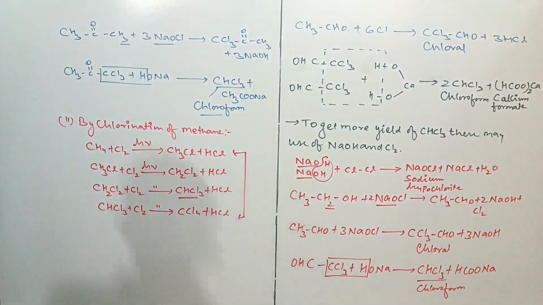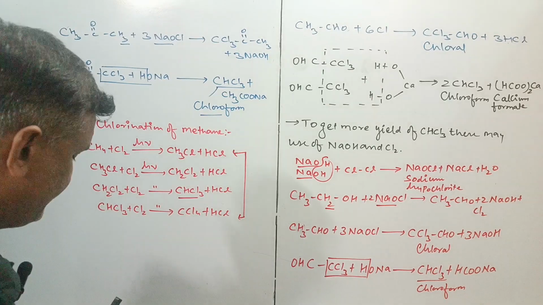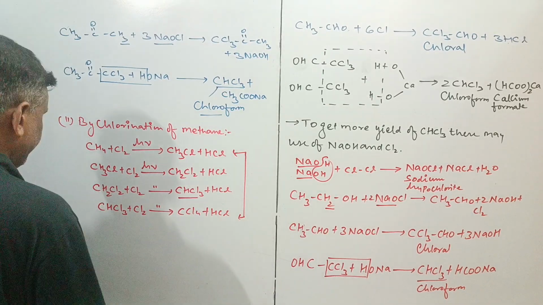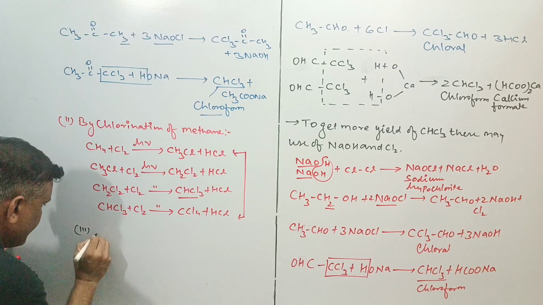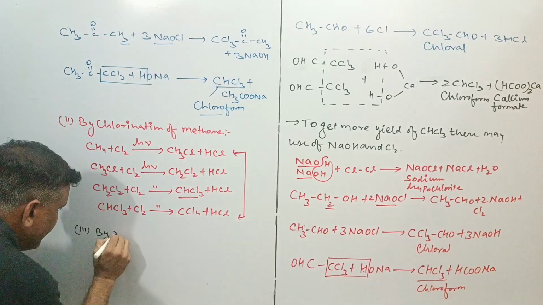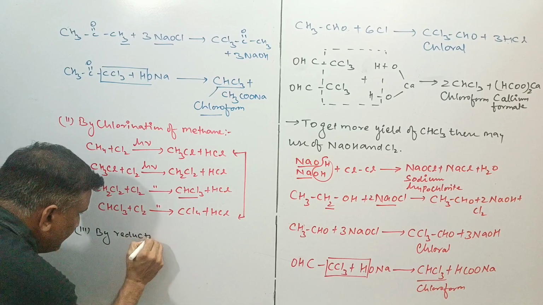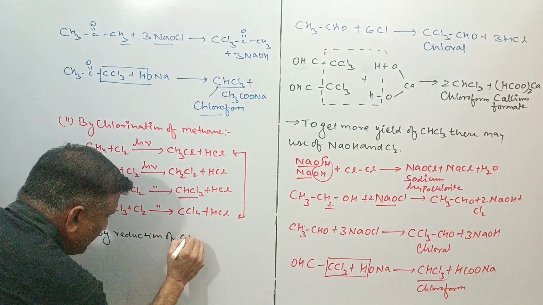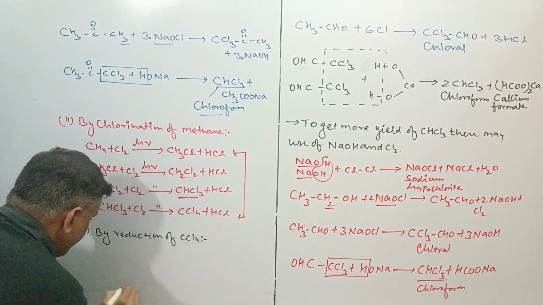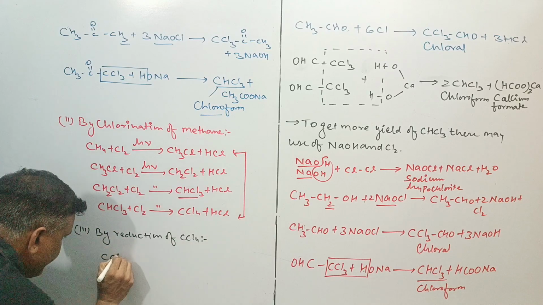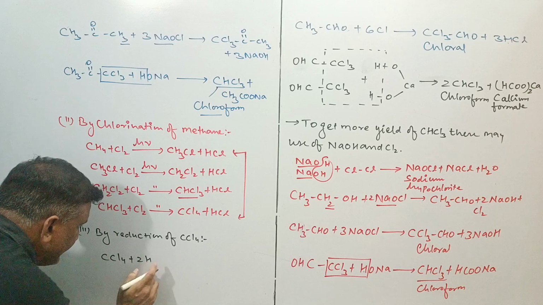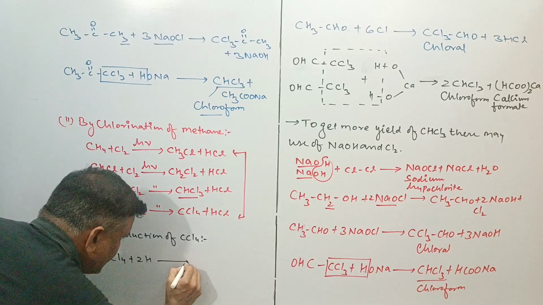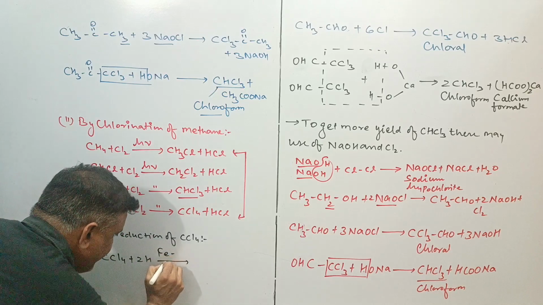Now I would like to go with the next technique, that is the third method, by reduction of CCl4, carbon tetrachloride. This is the CCl4. This is the 2 of H we can take in the presence of Fe and steam.